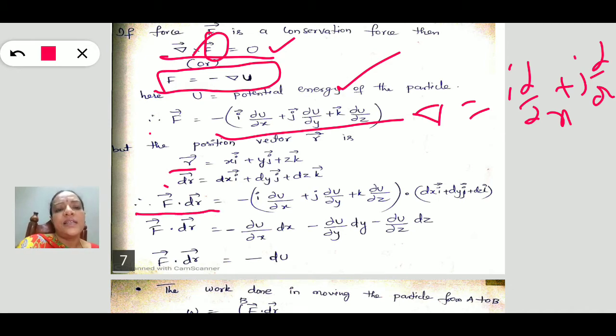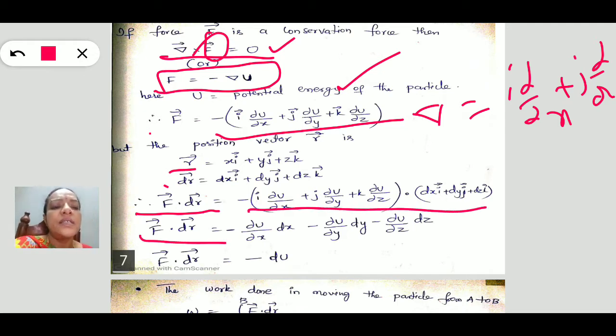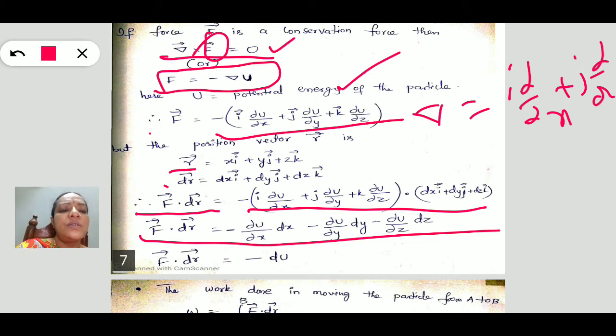Calculating the work again, do the dot product of F and dr. We get F·dr equals minus ∂U/∂x dx minus ∂U/∂y dy minus ∂U/∂z dz. Totally, this F·dr is a complete differential, minus dU, of the potential energy.